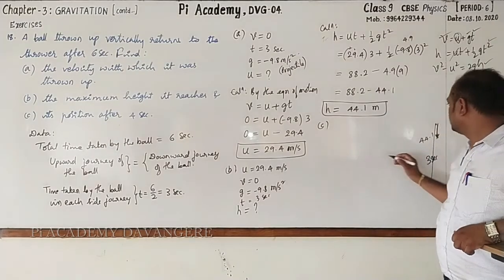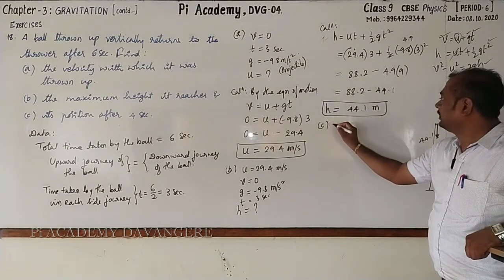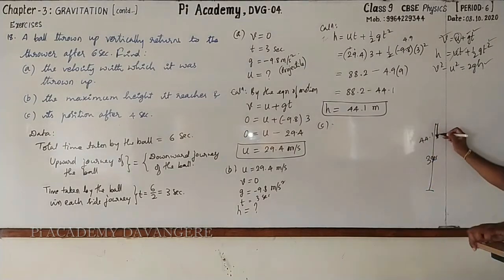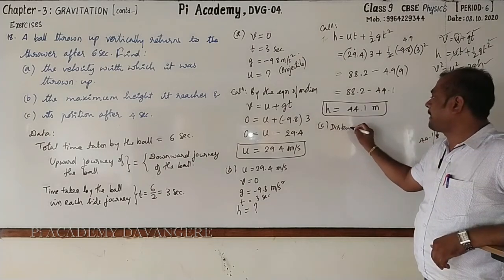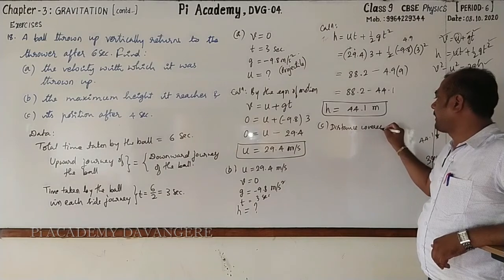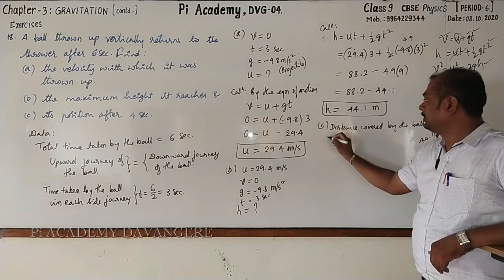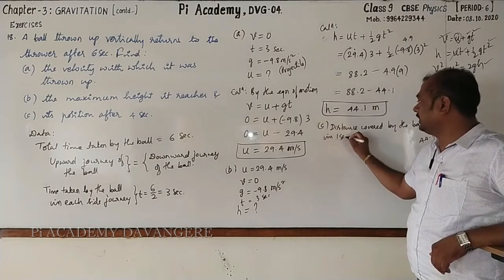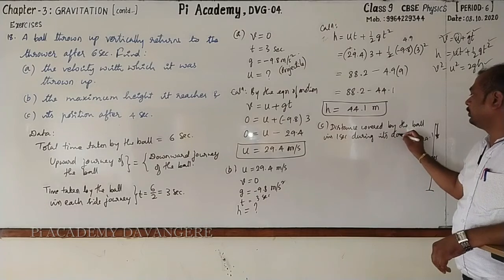Here on right, we can write the distance covered by the ball in 1 second during its downward motion.